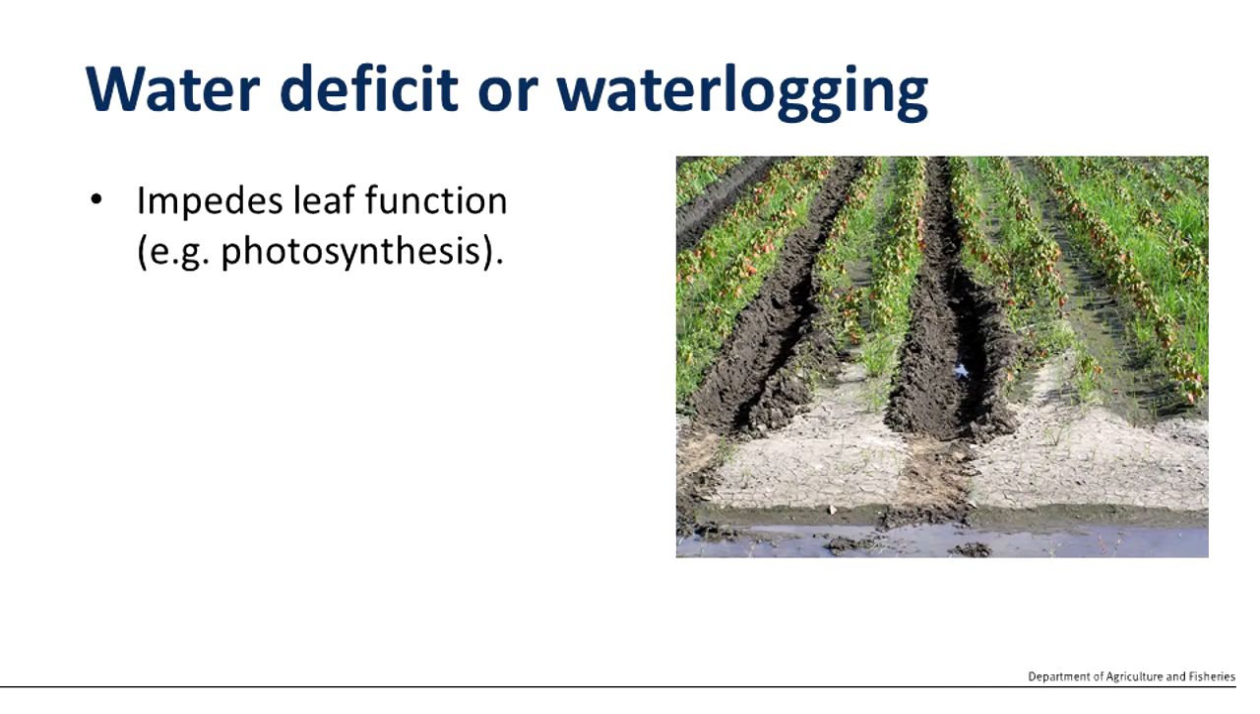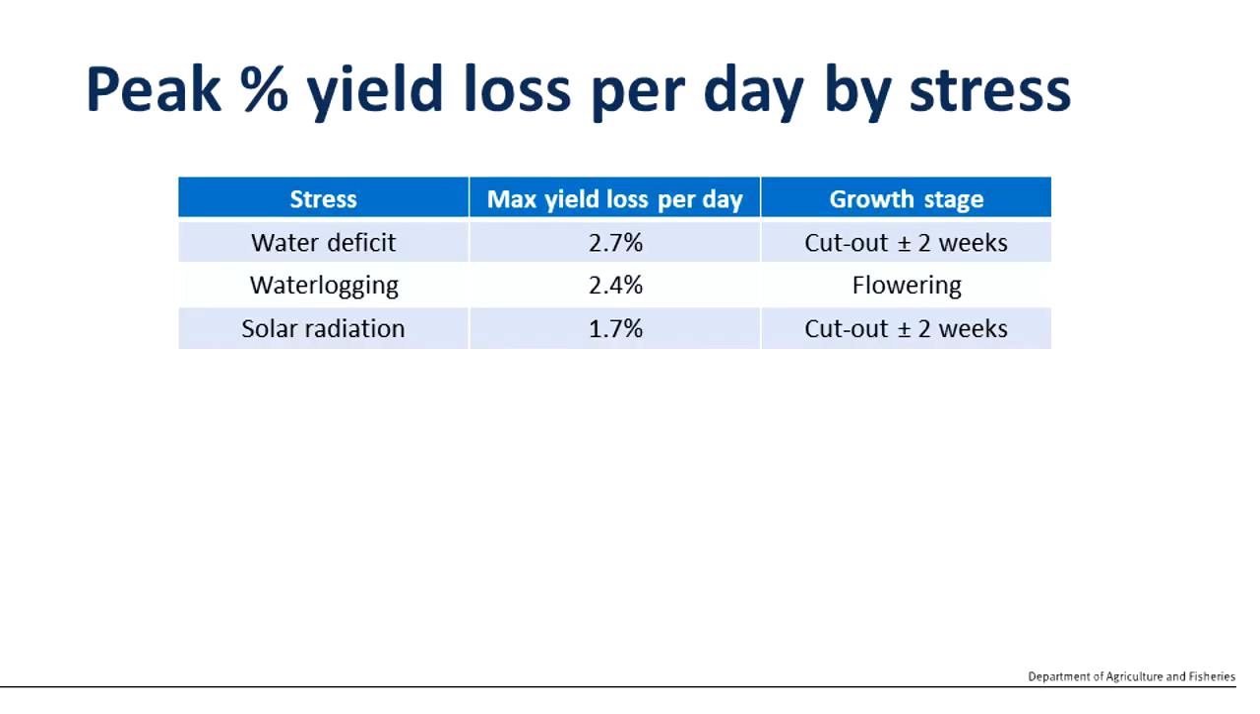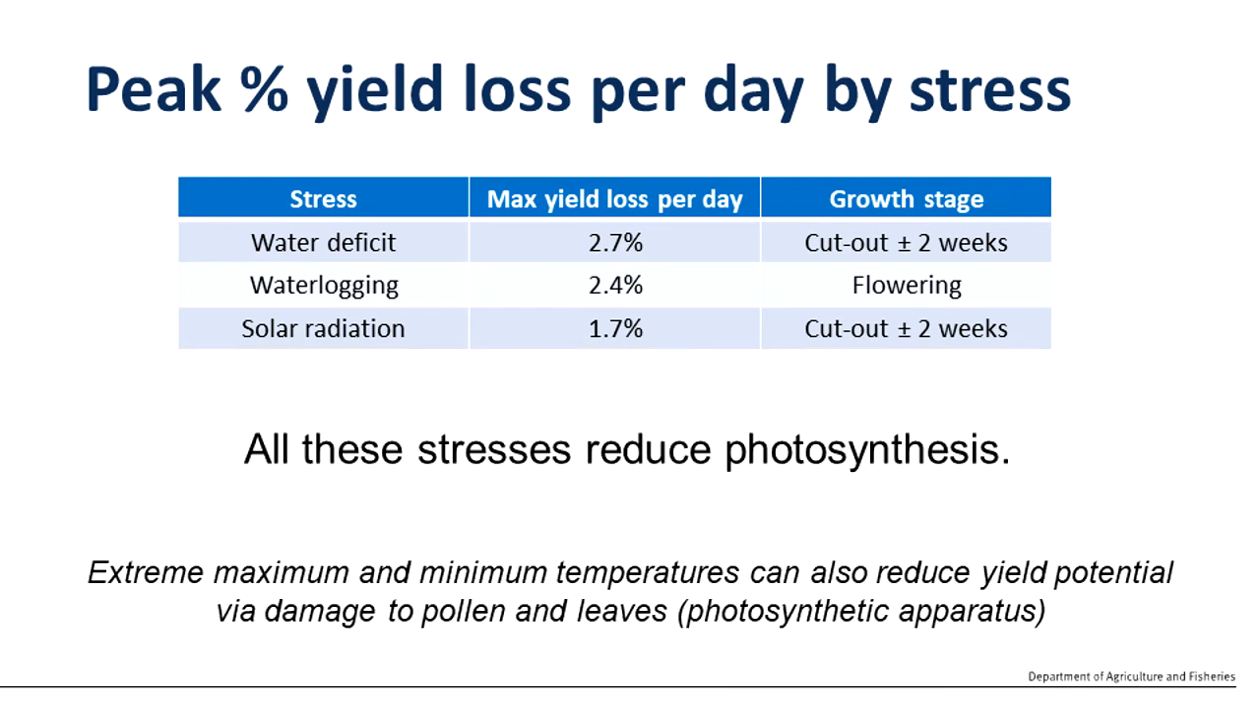Water deficit due to dry conditions or waterlogging essentially will impede leaf function, and the shedding responses from either waterlogging or water deficit can obviously be very severe. If we look at peak percentage yield loss per day of stress, whether it be a water deficit or waterlogging or a lack of solar radiation, the yield loss per day is around that 2 to 3% mark during flowering or in the period just after cutout. And again, each of these stresses has a similar impact because we're impeding photosynthesis.